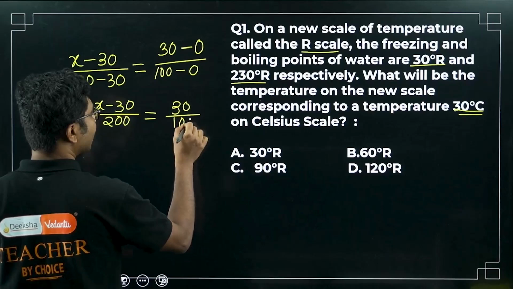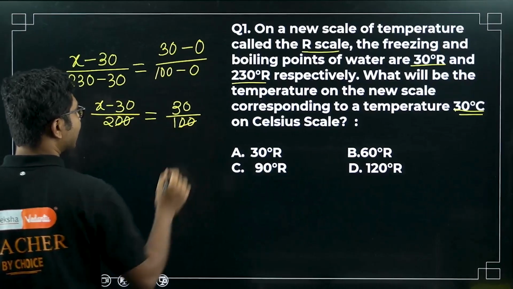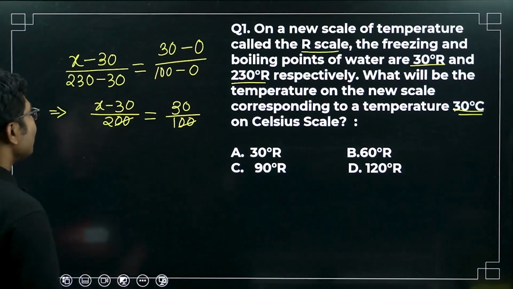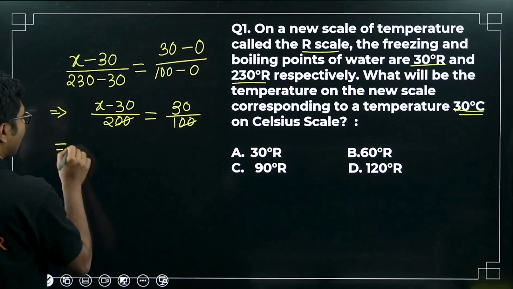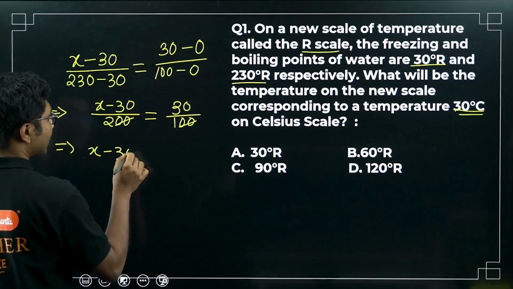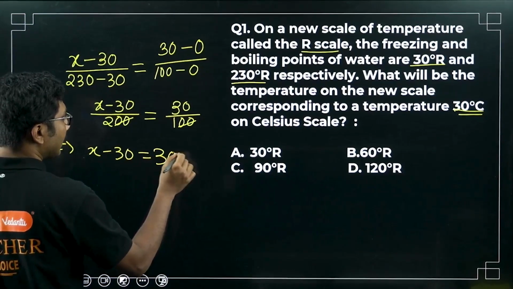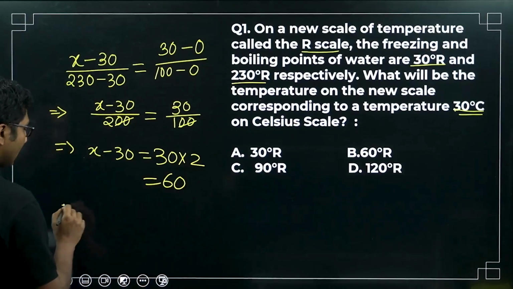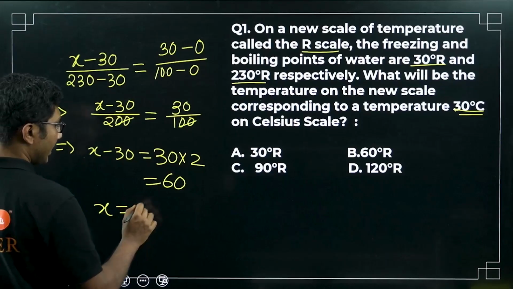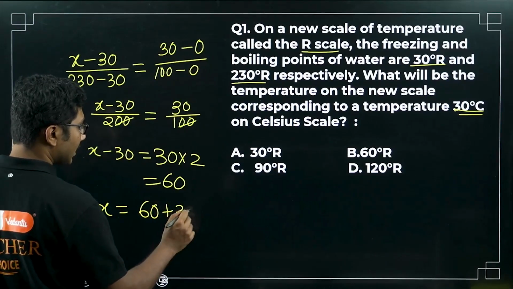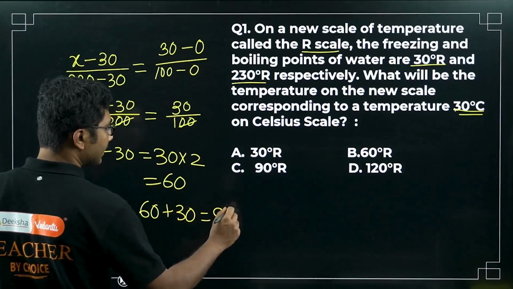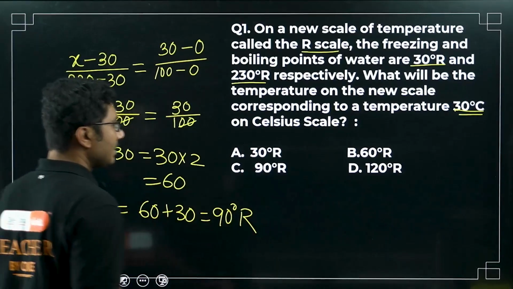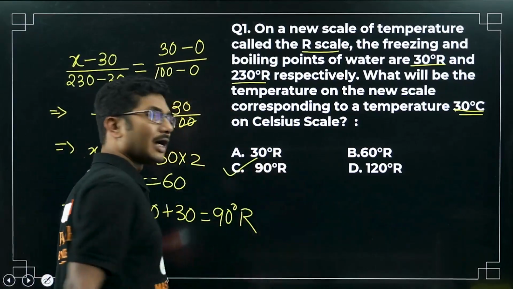I have not done this calculation while taking the classes because I thought this is super easy, and you have done this in your previous classes perhaps. If you have not done it, then you have to listen carefully to the process that I am describing now, so that you can answer if such an easy question comes in your KCET. So the answer is 90 degree R.